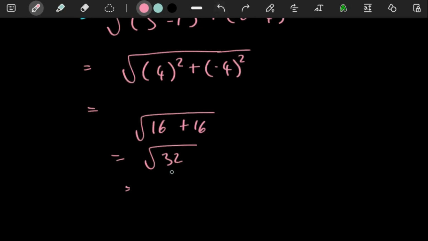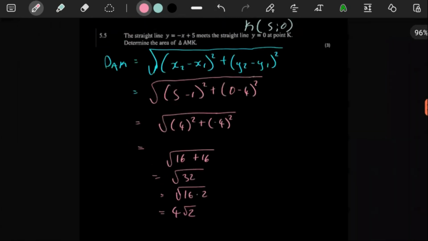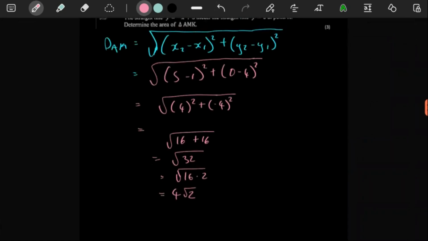Because 16 times 2 is what you would have in here. The square root of 16 is 4, the square root of 2 is just square root of 2. So that's the distance of AK.